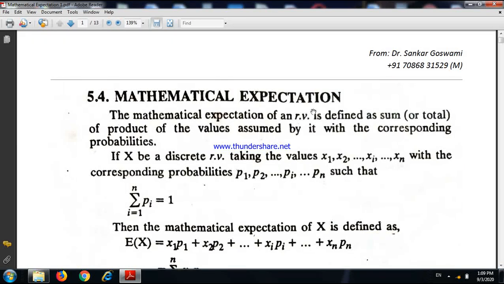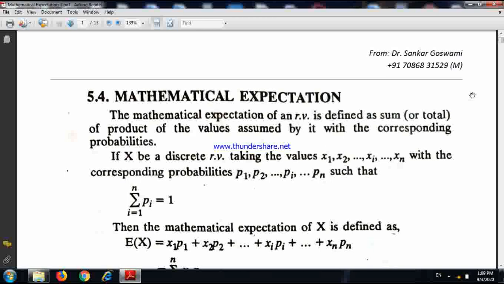So today's topic is mathematical expectation. We express our expectation mathematically. In our daily life we expect many things, but how to express our expectation mathematically? That is done by mathematical expectation.